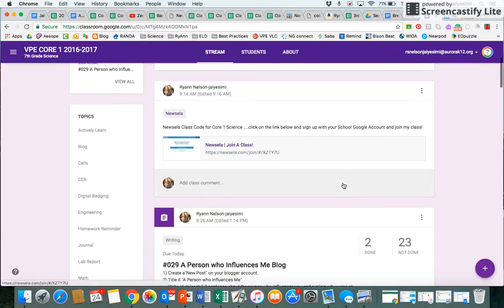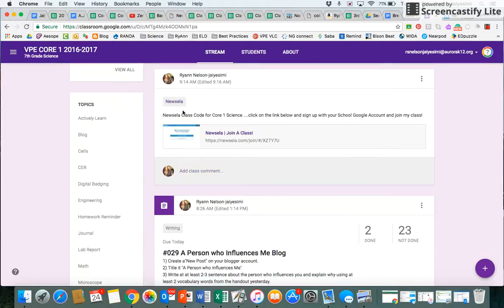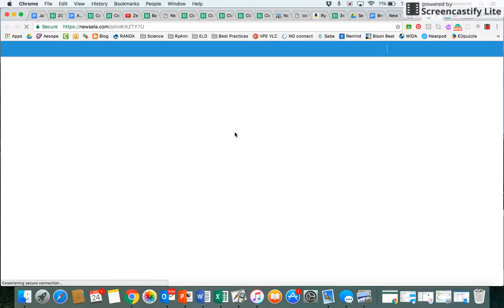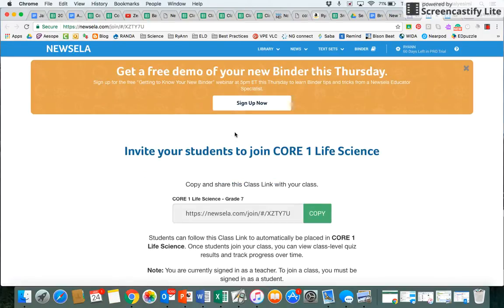Please scroll to the New Zealand post. It was posted yesterday at 9:14 a.m. It says New Zealand class code for Core 1 science. Obviously, for Core 2, 3, and 4, when you open up yours, instead of saying Core 1, it'll match the core you're currently in. I've embedded a quick link for you to simply click on, and that is automatically going to join and add you to New Zealand's website and add you to my class.